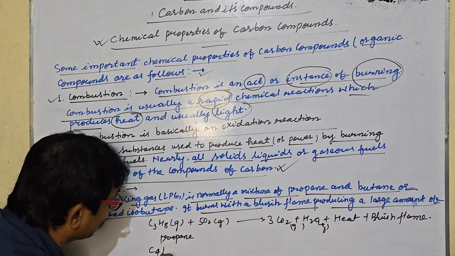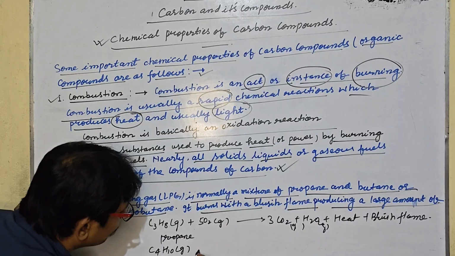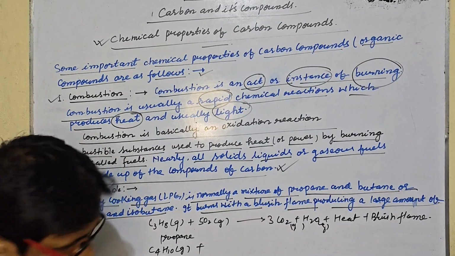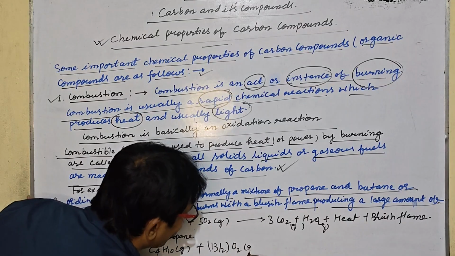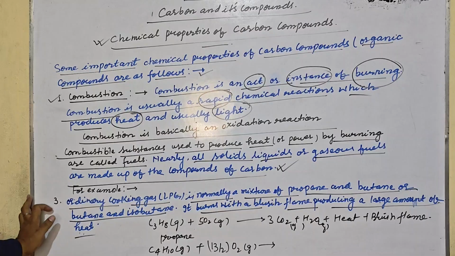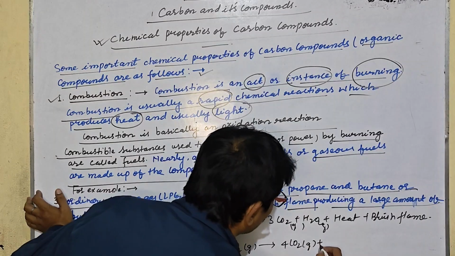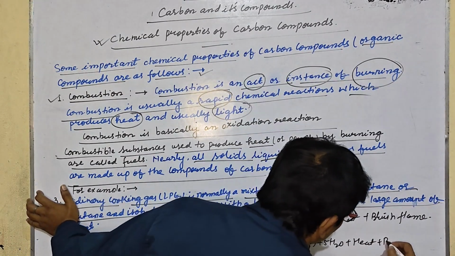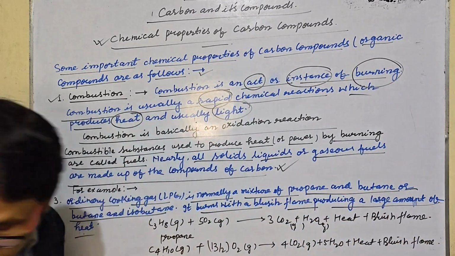C4H10, that is butane gas, reacts with 13/2 O2 to give 4CO2 plus 5H2O plus heat plus bluish flame. This is the third example.